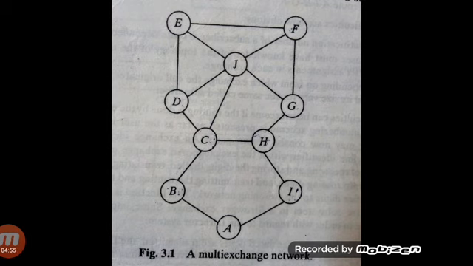In this network, I am sending information from A to F. The information passes through different intermediate exchange nodes and finally reaches the destination. A is the sender, F is the receiver.